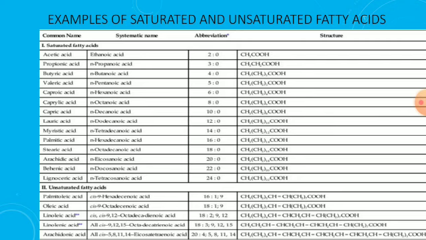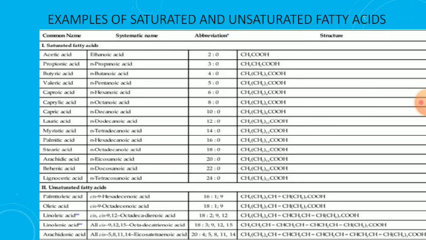two carbon atoms. The common name is acetic acid and the systematic name is ethanoic acid. Second, a saturated fatty acid having three carbon atoms, the common name is propionic acid and the systematic name is propanoic acid. Next, butyric acid has four carbon atoms, and the systematic name is butanoic acid. Valeric acid is a 5 carbon saturated fatty acid and the systematic name is pentanoic acid.